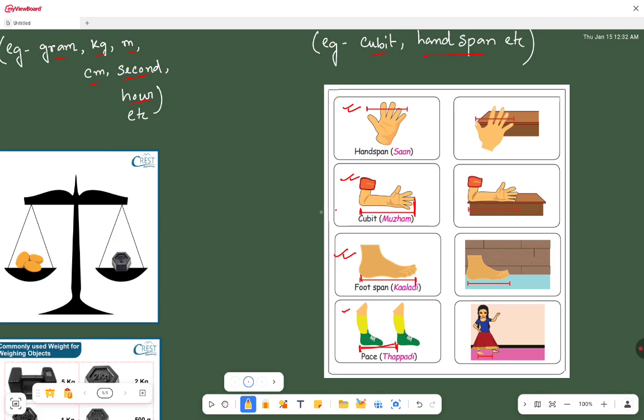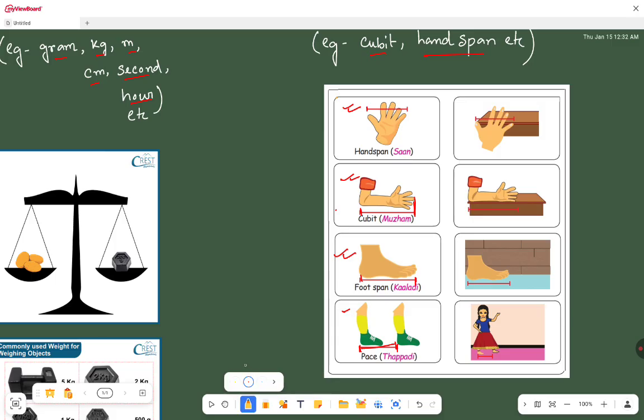Now why? Suppose you all have your mobile phone, tab or monitor screens in front of you.